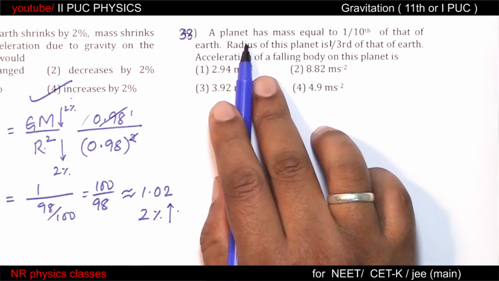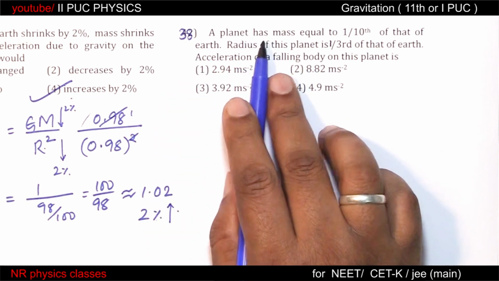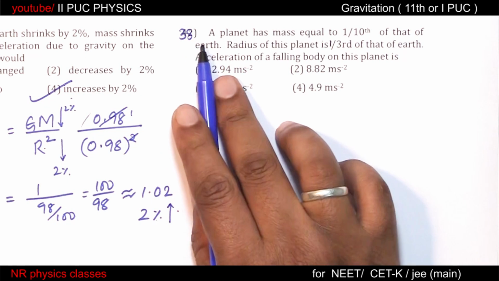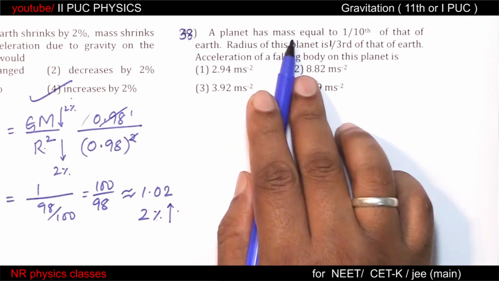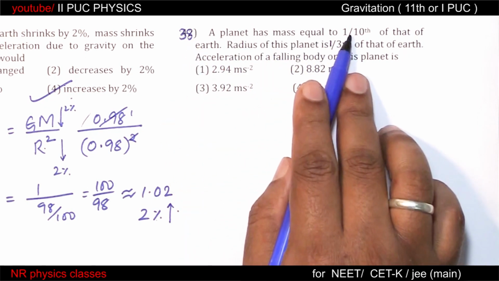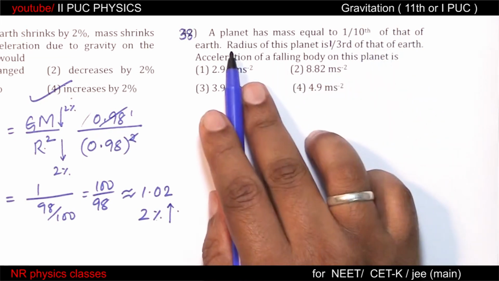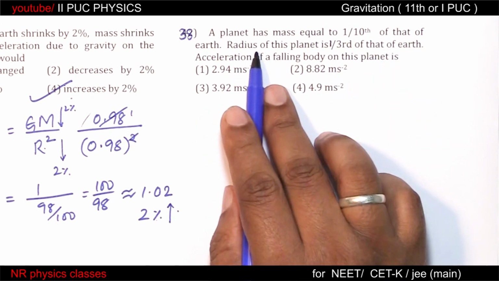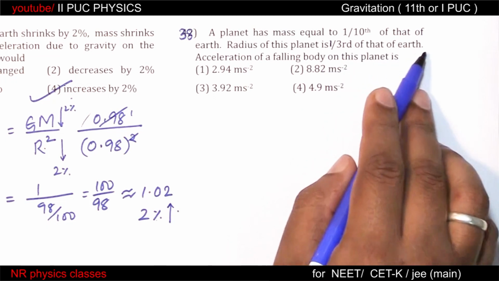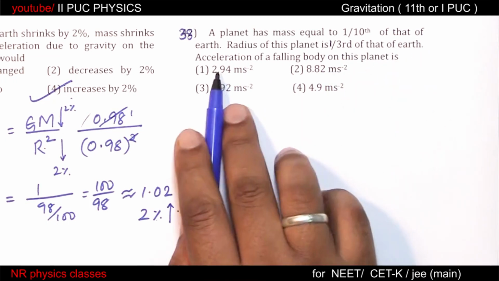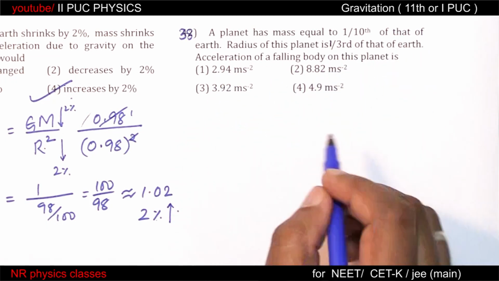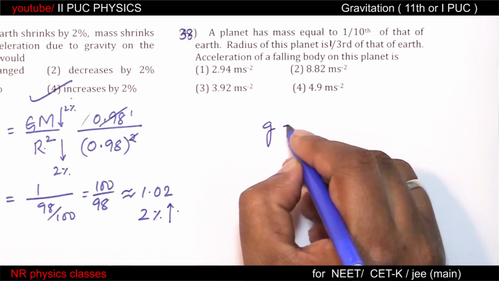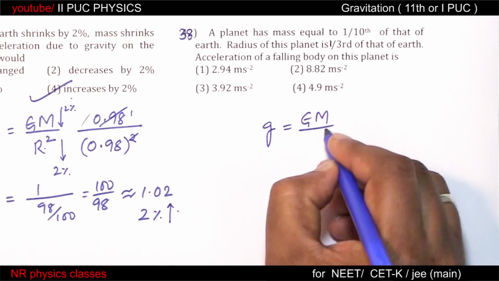A planet has mass equal to 1/10 of that of Earth and radius 1/3 of the Earth. Acceleration of the falling body? So acceleration equal to GM by r square.